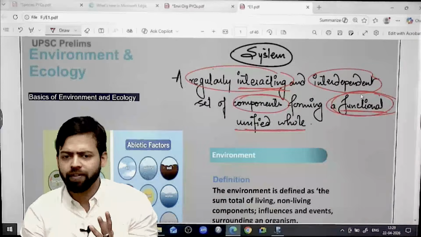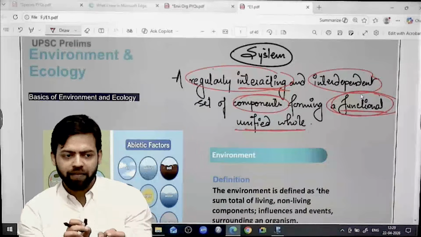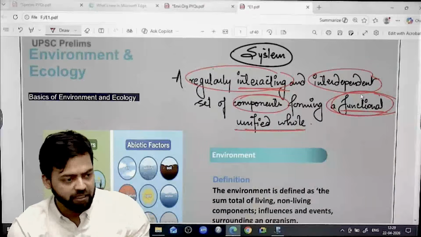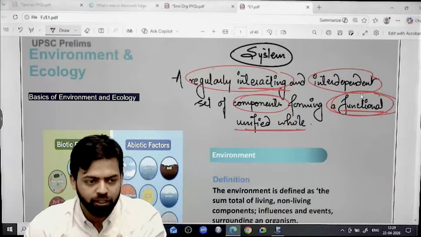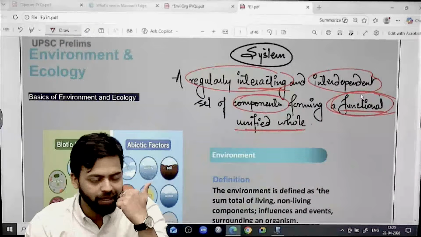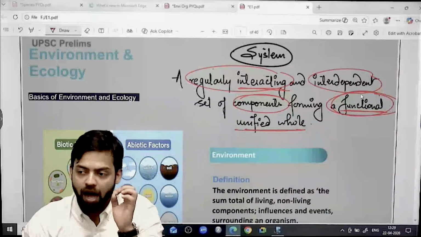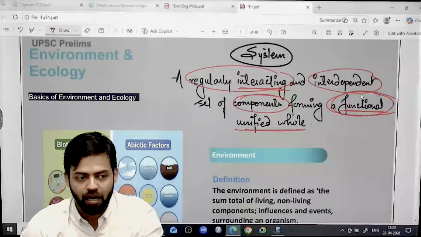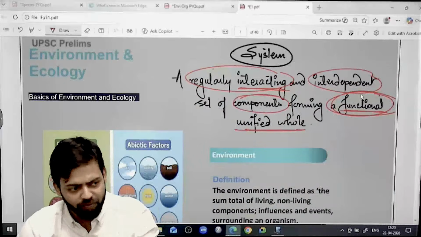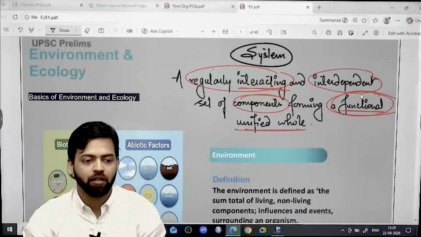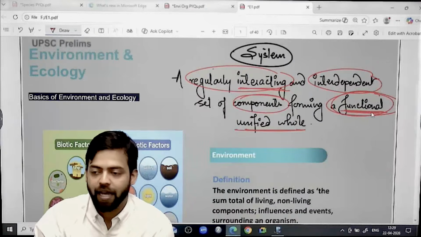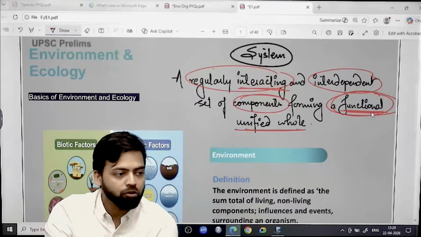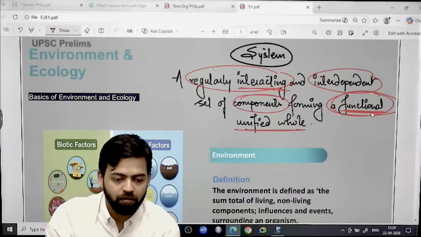On the basis of ecosystem, we will see the functionality of different species, what their role is in a particular food chain, in a particular biome, in a particular ecosystem, how they define their area, how they form the habitat, how they form the ecological niche. This becomes very, very important. It is all based upon the functionality. An ecosystem, if it is dead, for example, Yamuna.